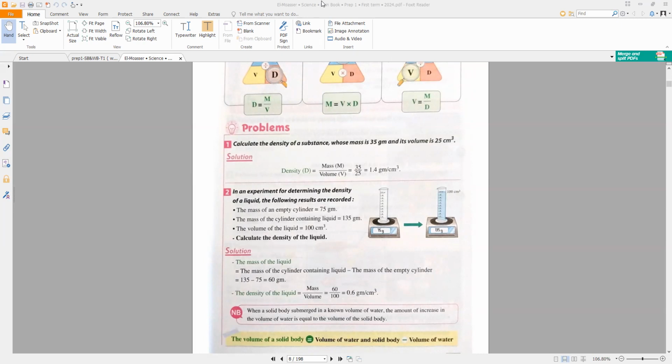When we want to solve this problem, this is the answering of this question. We want to measure the density. Density equals mass in gram divided by volume in cubic centimeter.